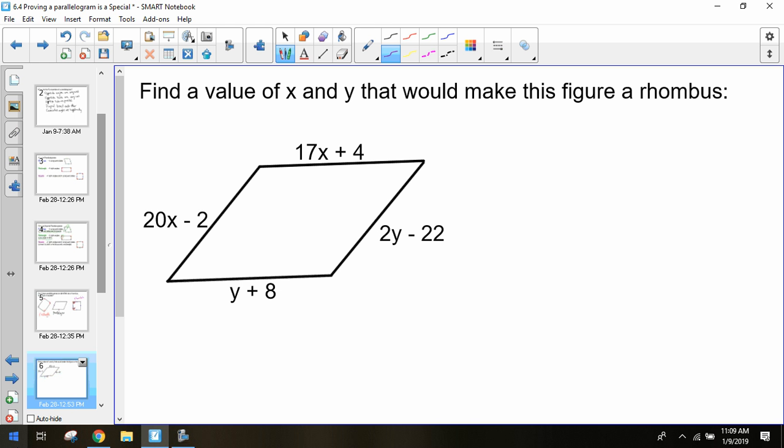So we have a shape here, the parallelogram. We want to figure out what we would need x and y to be in order to make this a rhombus. How would we set this up to figure out what those x's and y's would need to be in order to have this actually turn into a rhombus and not just a parallelogram? They would all have to be the same. So all of our sides would have to be the same length. So how can we do that?